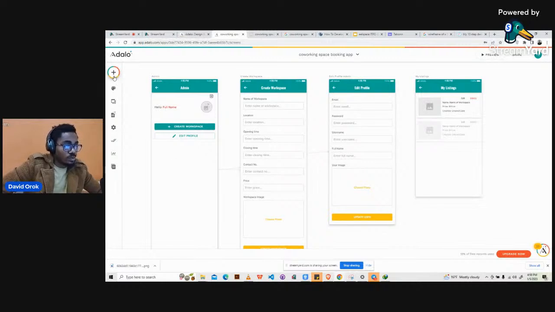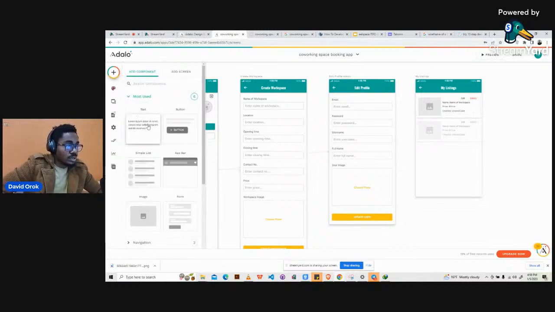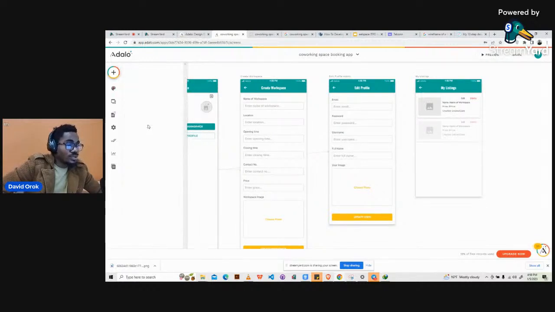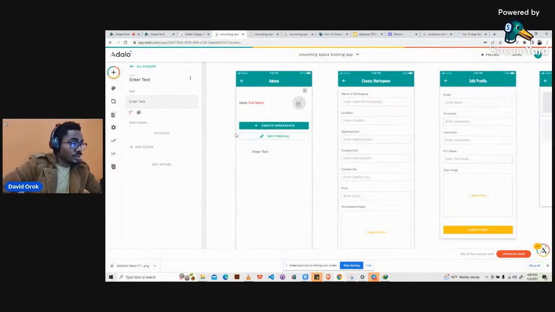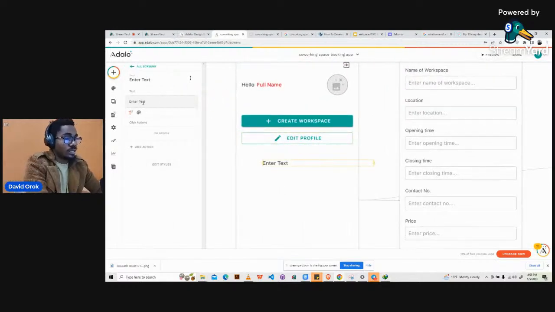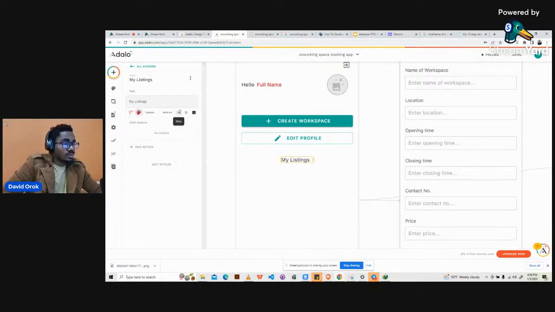We're not paying attention to UI right now, so let's just use text. So here, we say my workspaces, my listings. I think I prefer listings. Then I'll reduce the font size to 14.